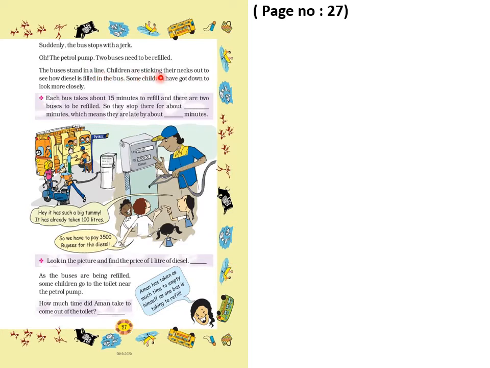Children are sticking their necks out to see how diesel is filled in the bus. When we are in a bus and it stops, what do we do? We raise our necks outside of the window and see what is happening. In this way these children are also doing. Some children have got down to look more closely, and some are out of the bus watching how they are refilling the bus.